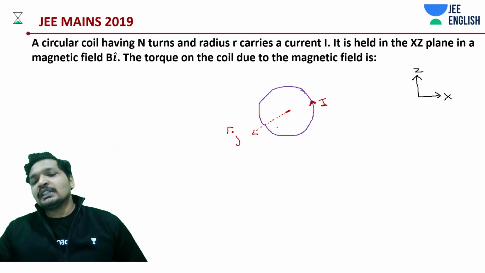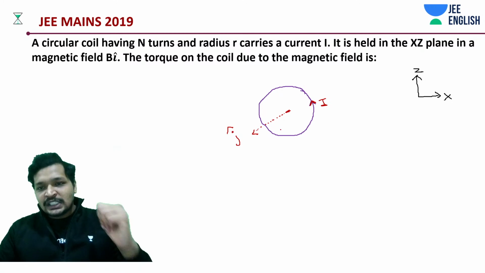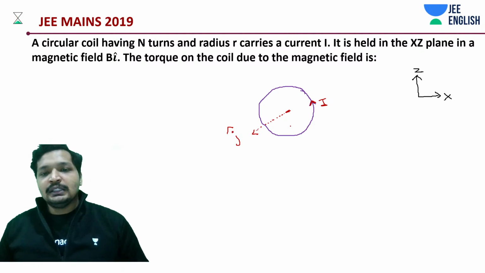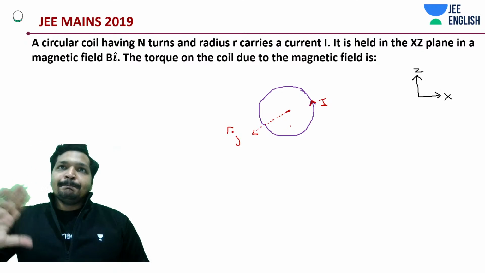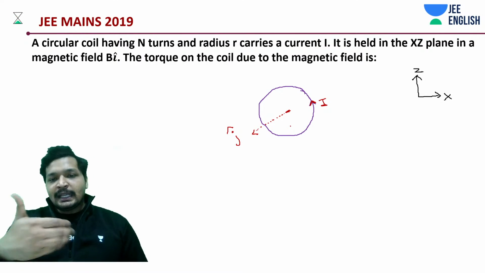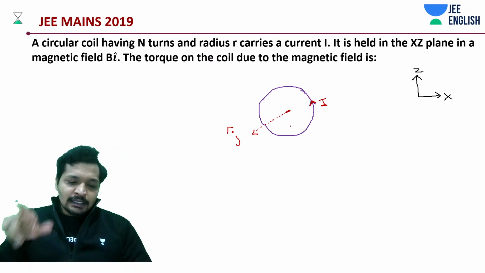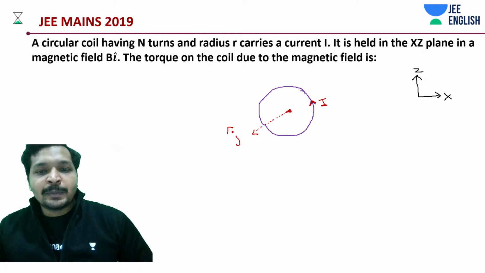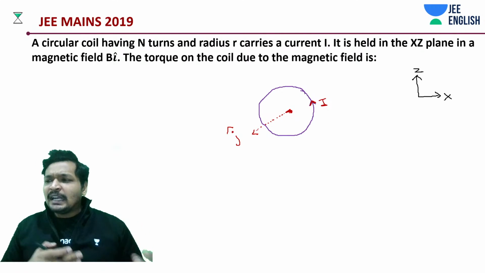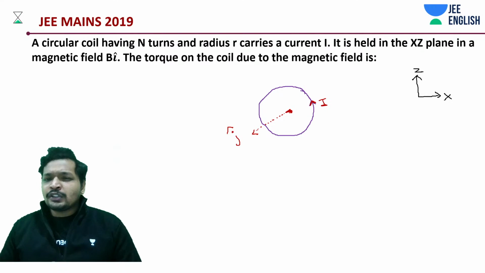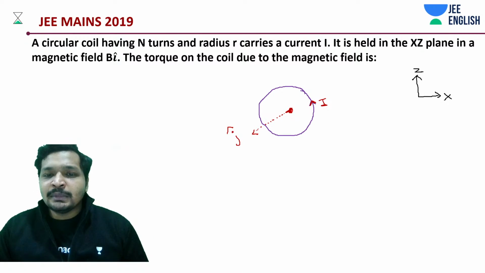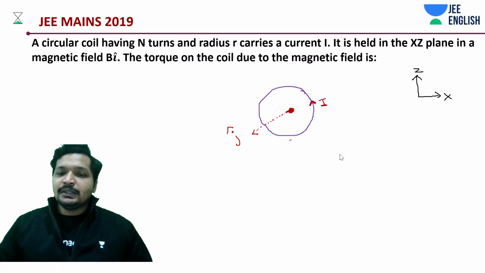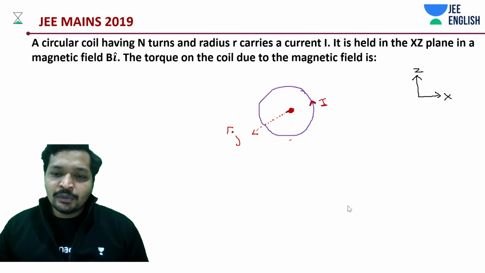So your area vector is going to be along j cap, given that current is in this direction, assuming the current is in the anti-clockwise direction. I'm discussing this point because there have been questions asking about clockwise and anti-clockwise direction. So do focus on direction. Another important thing about magnetism is directions. Concepts, directions, numericals, approximation, units. If you have noticed the PYQs, this is the pattern.